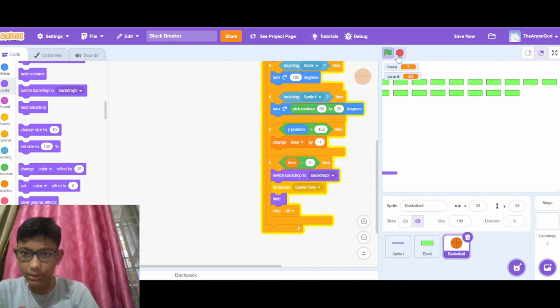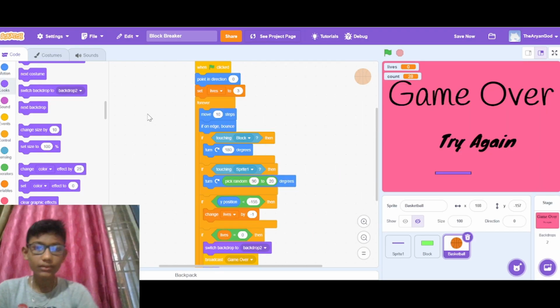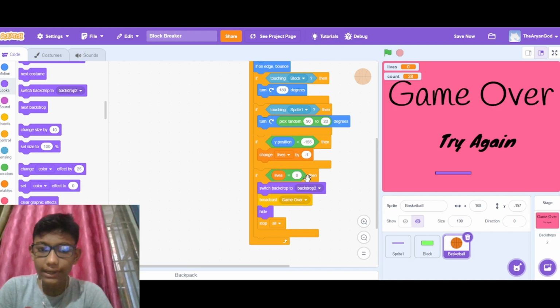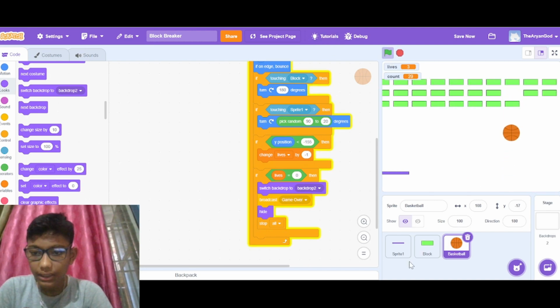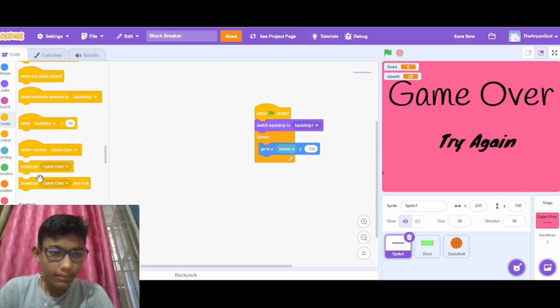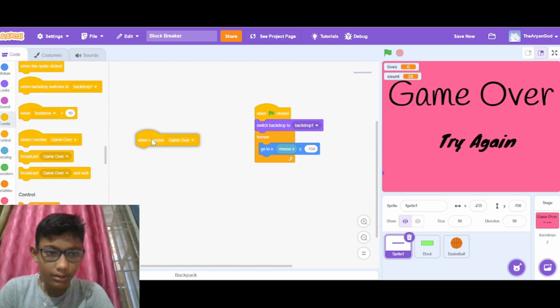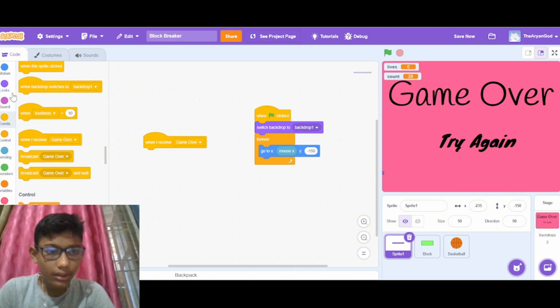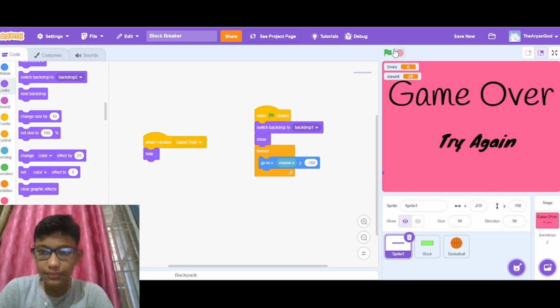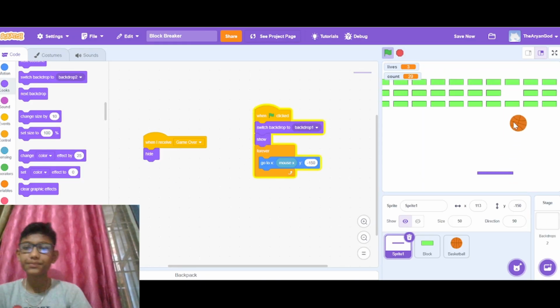As well as add a show block here, so when you click play, it will show. Next, when I receive game over, it will hide. And when the green flag is clicked, it will show, so it will work properly now.